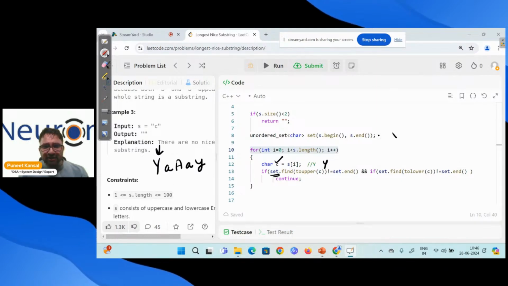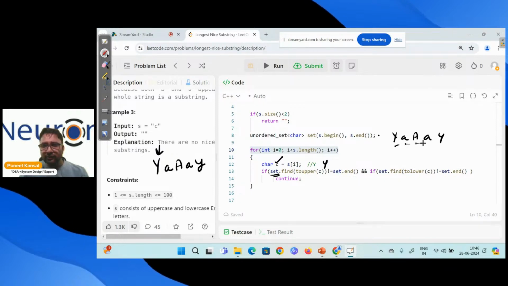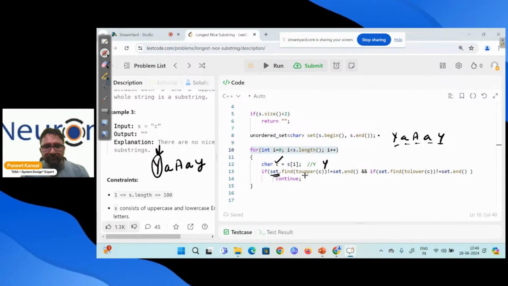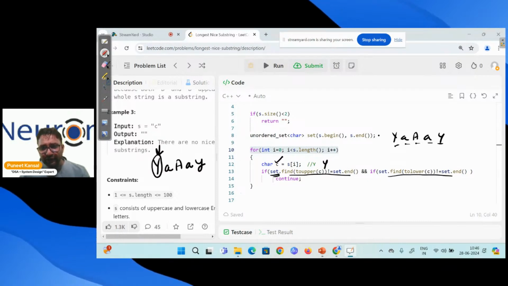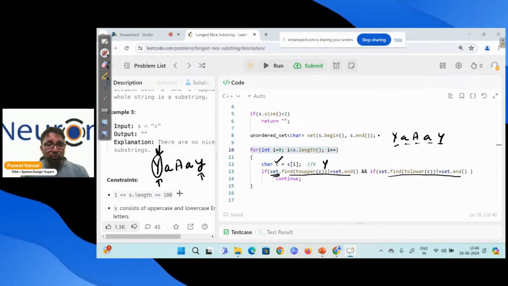This set has the complete string, character by character. And we are asking, do we have capital Y in this set? And do we have small y in this set?